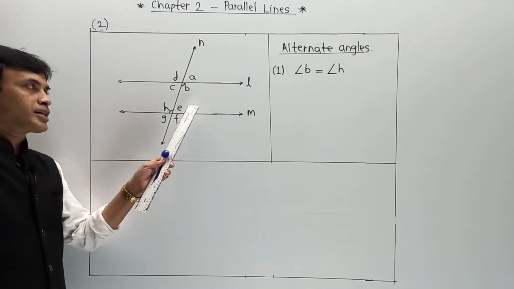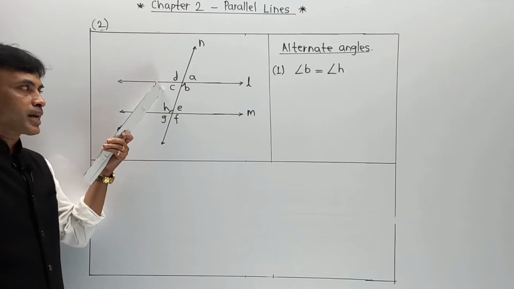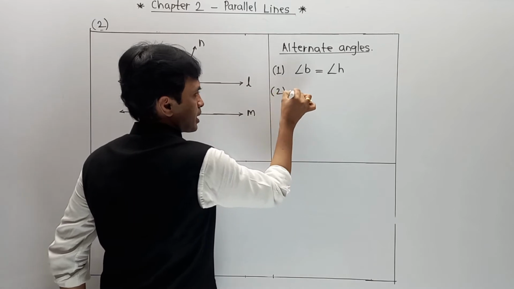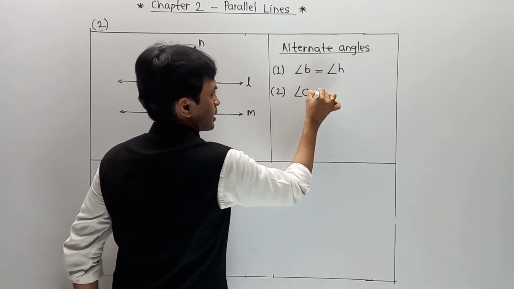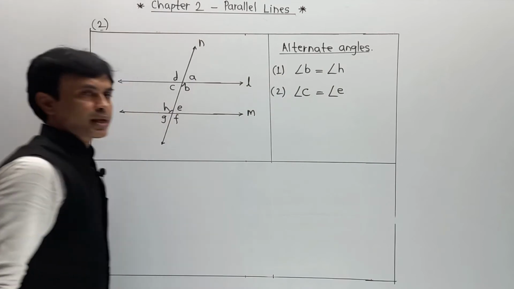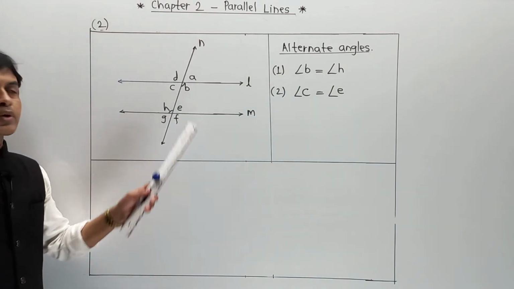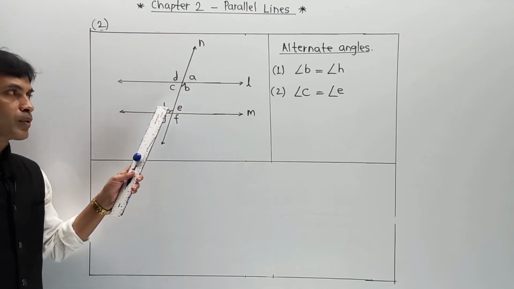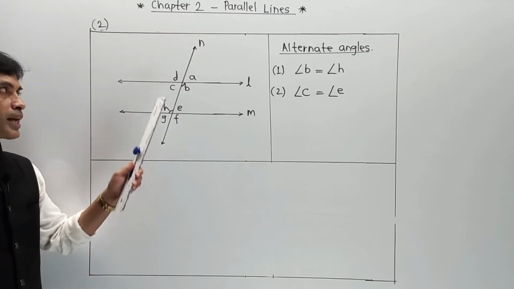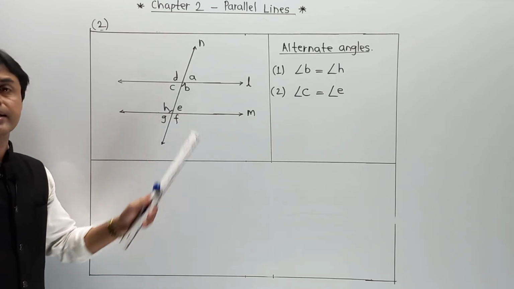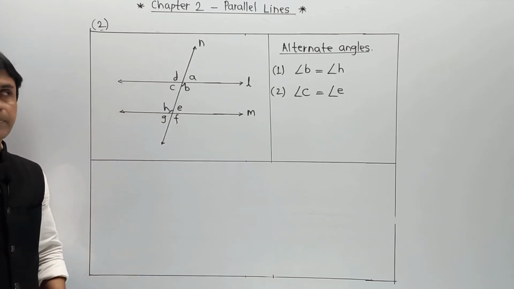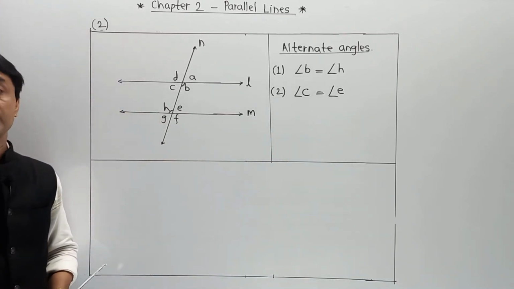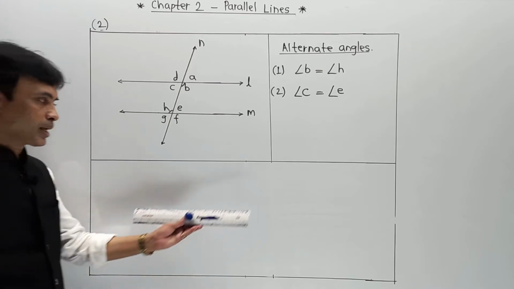And this angle C is called the alternate angle of E. And the second part is angle C is equal to angle E. These are called alternate angles. Angle B equal to angle H is the first pair of alternate angles, and angle C equal to angle E is called the second pair of alternate angles. Now again, if you want to remember it, you just remember the word Z. What does it mean? Let me clear.